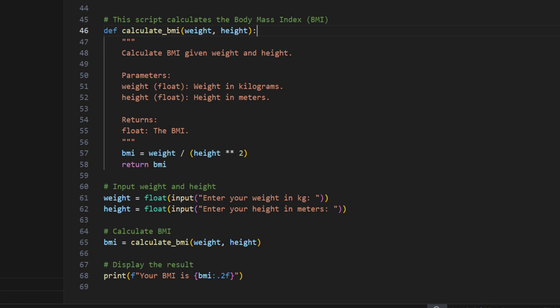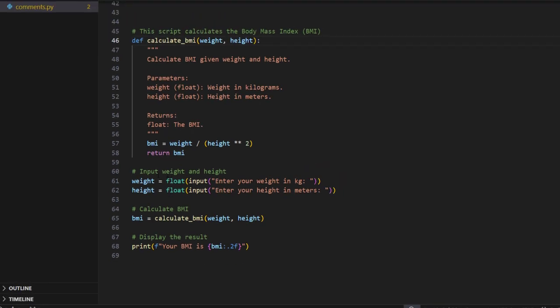We have the weight and the height as float, and we are returning a float, which is the calculated BMI. Then we are again using a single line comment to define the two inputs that we are going to take. Then we calculate the BMI, and then we display the result. You can see how comments can make the understanding of your code much easier.